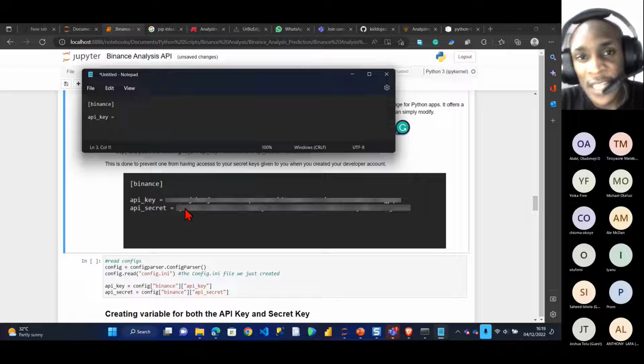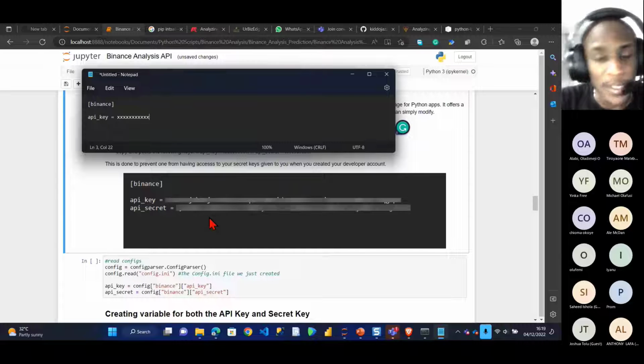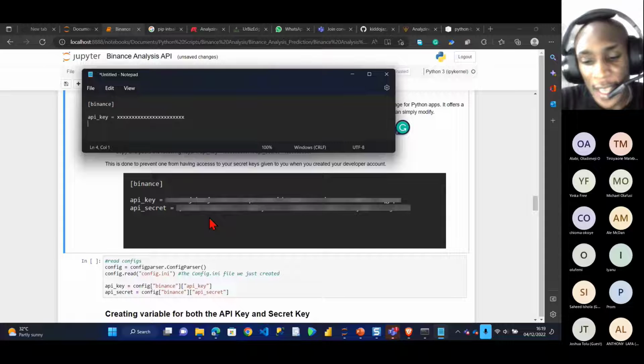Remember, the API key, I've already gotten the API key from Binance, which I generated the other time. That's what you have generated. That's what I told you to copy in a secret place: your API key and your API secret. So you have to put your API key here. After getting your API key, you also put your API secret. There's another secret key, so you put the two keys here.